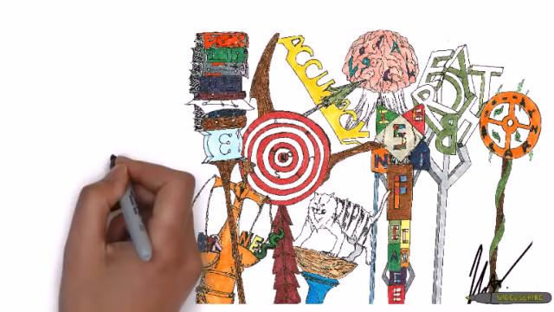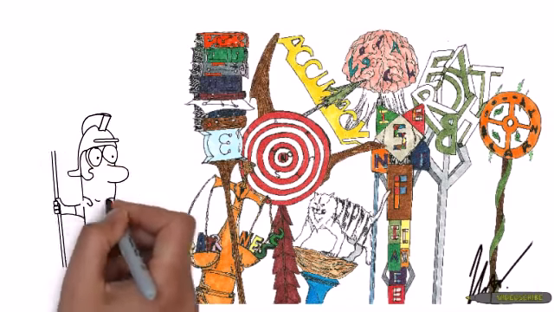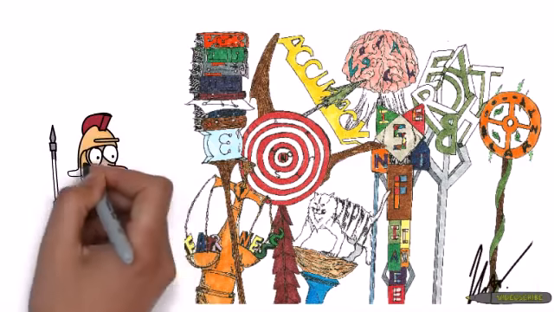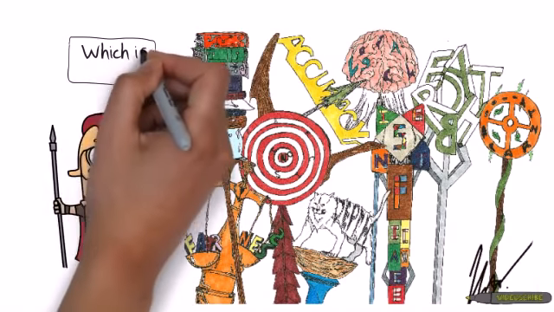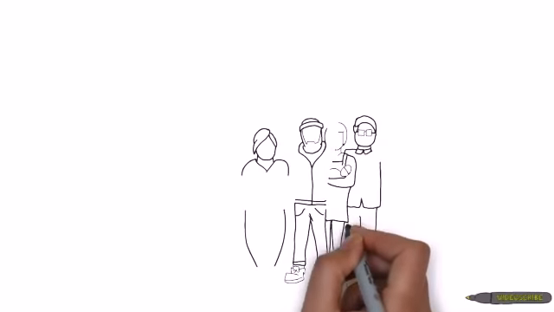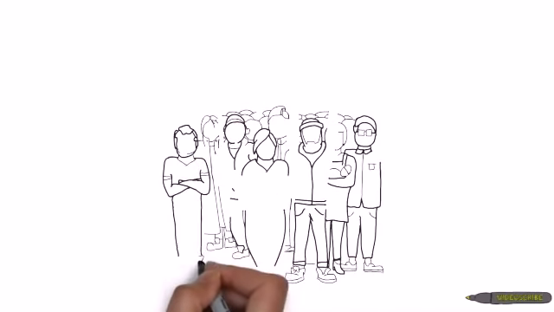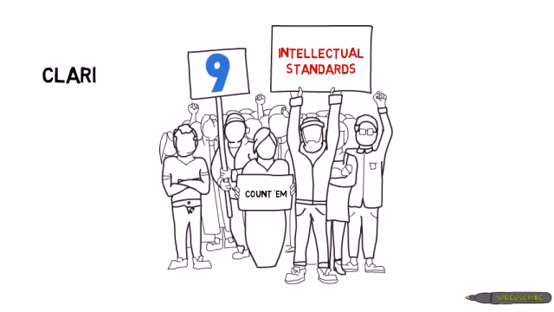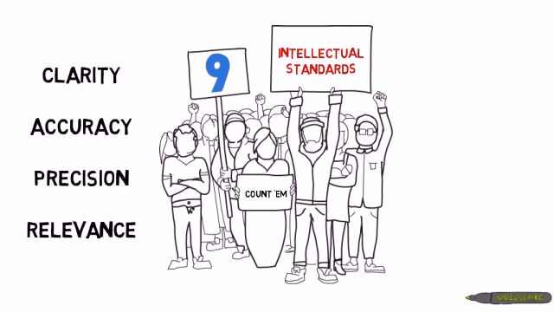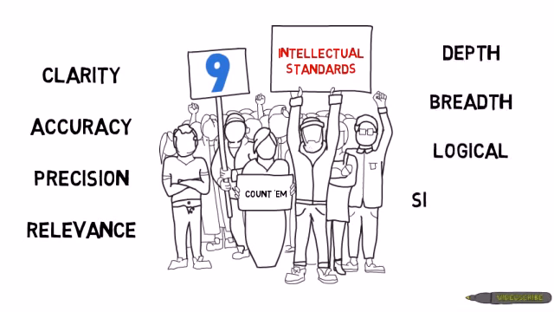A standard is a measure of how good something is. The ancient Romans used symbols on the top of long poles to show the troops where they should stand and which way to face. They brought order to a crazy and chaotic battlefield. In much the same way, we use standards in thinking to make sure that we hold our feet to the fire, to make sure that our reasoning is the best it can be. There are 9 intellectual standards we use to assess thinking: clarity, accuracy, precision, relevance, depth, breadth, logic, significance, and fairness. Let's check them out one by one.